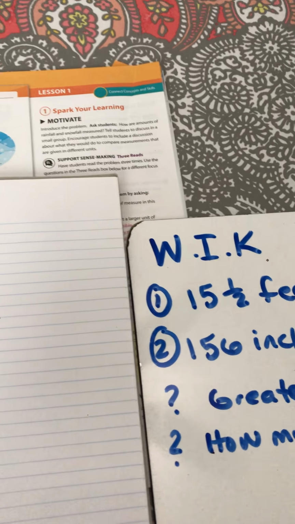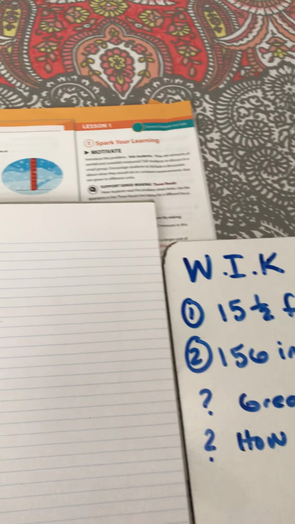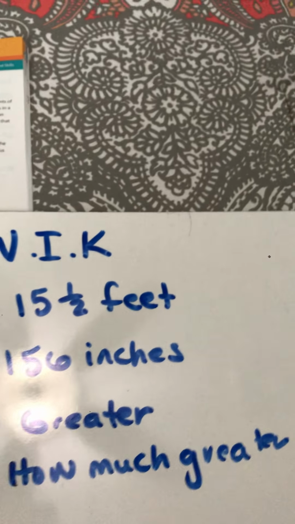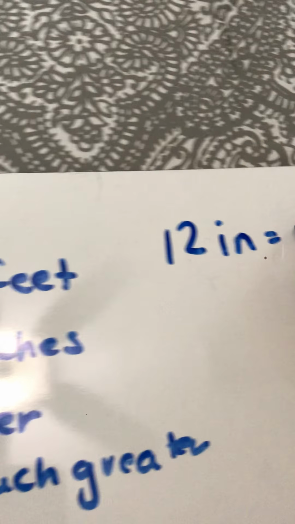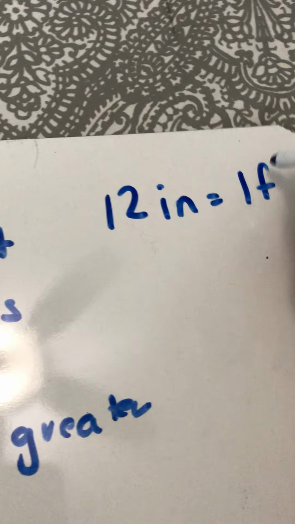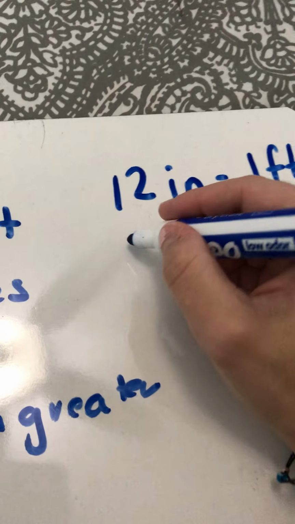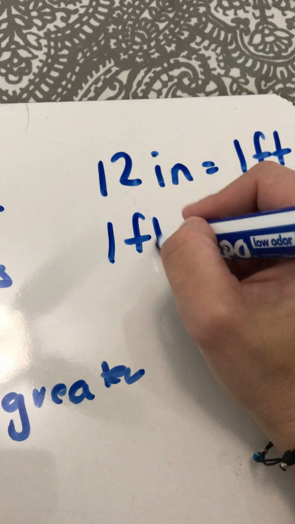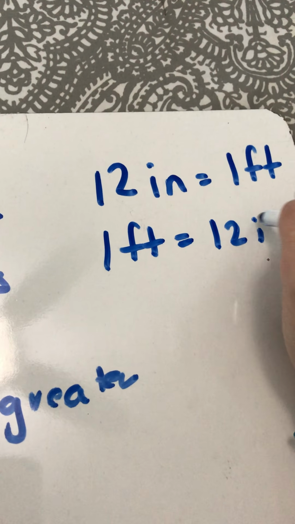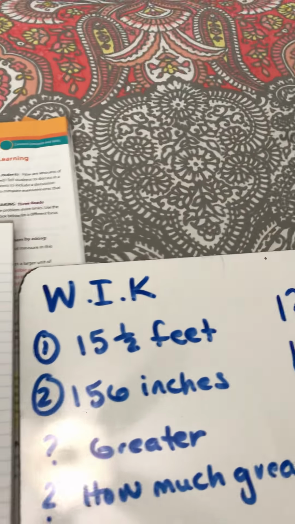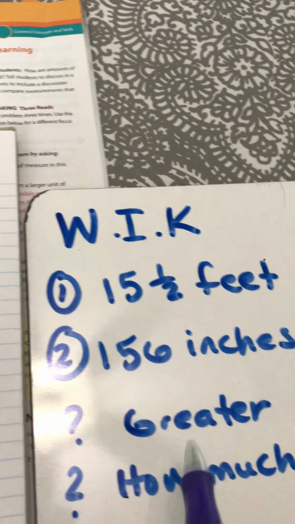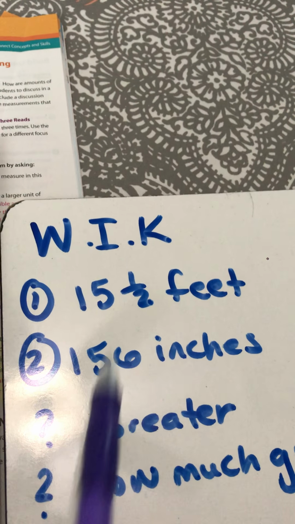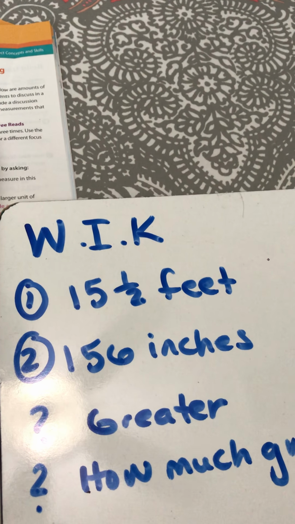So I'm going to work it out here in my workbook. And the first piece of information that we need to know is that there's 12 inches in 1 foot, or 1 foot equals 12 inches. So we know the conversions back and forth. So I'm going to start making my 156 inches into feet so that I can compare them that way.